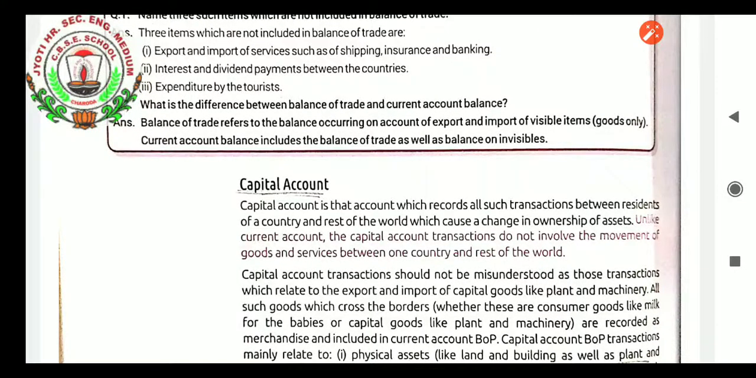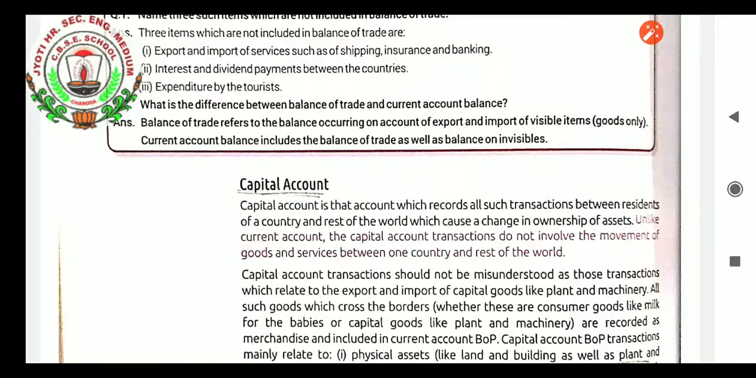Today in economics, we will complete the topic of the balance of payment. In chapter one, the next topic which we will continue is the capital account. Capital account, students, is that account in which fixed assets related data are entered or the ownership of assets details are mentioned.